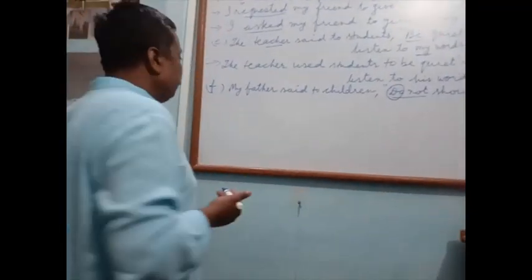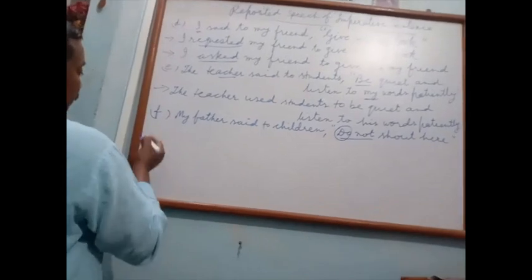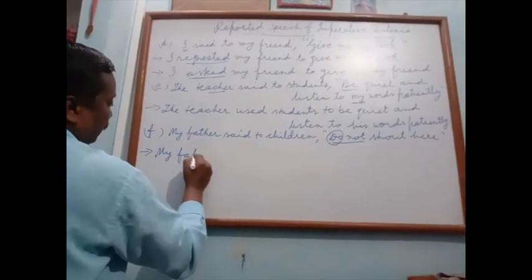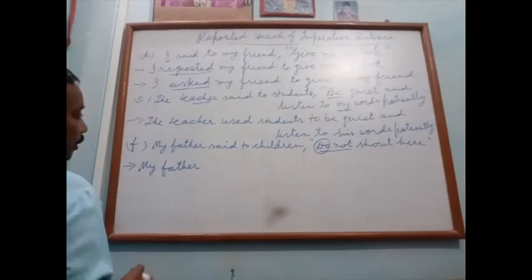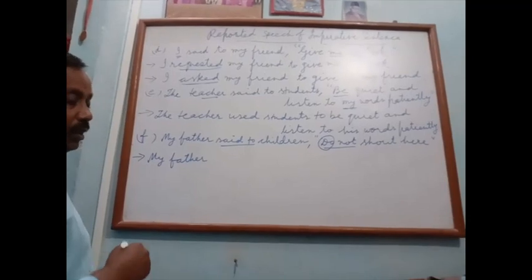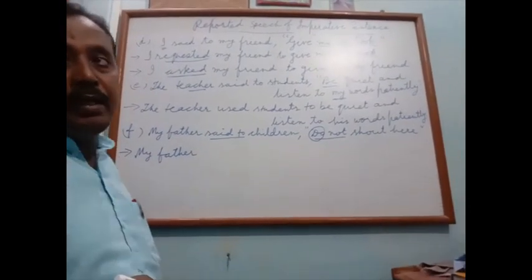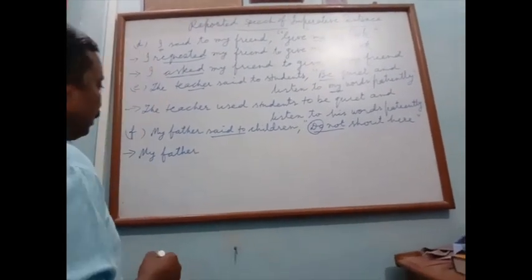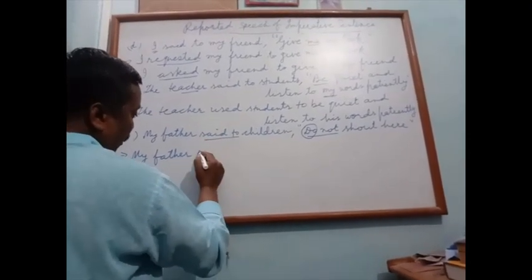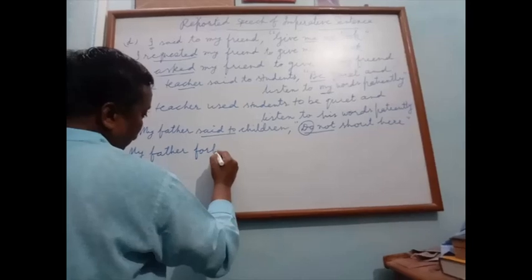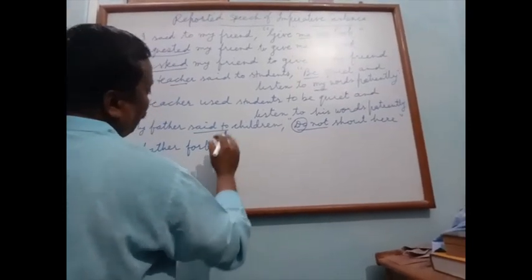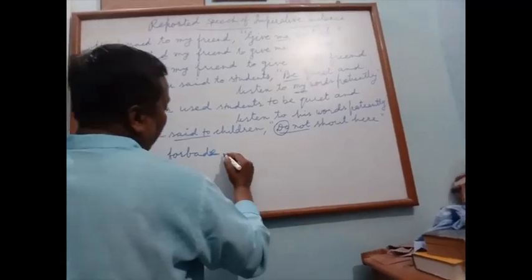First, forbid. My father. What is V2 of forbid? Forbid, forbade, forbidden. V1 forbid, V2 forbade. Forbade, no use of to. Forbade children.